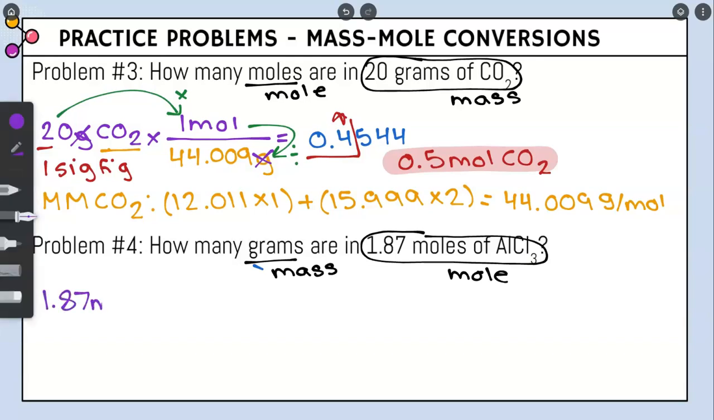1.87 moles of AlCl3. For that conversion factor, if we look at our mole island map going from mole to mass, molar mass is on the top, 1 mole is on the bottom. So we have to find the molar mass of the compound we have in our work, which is our AlCl3.